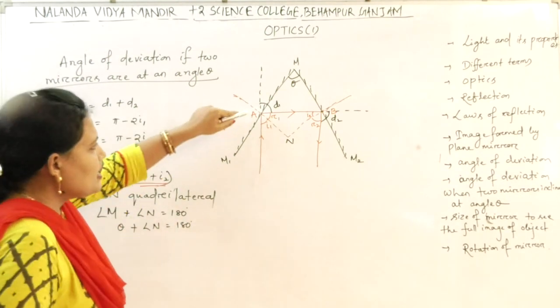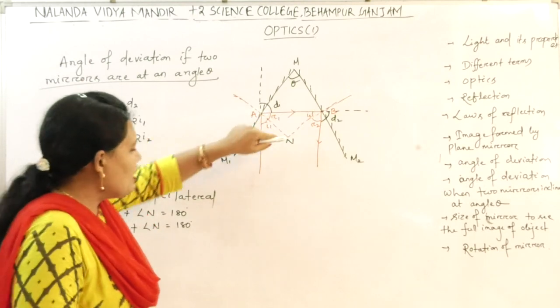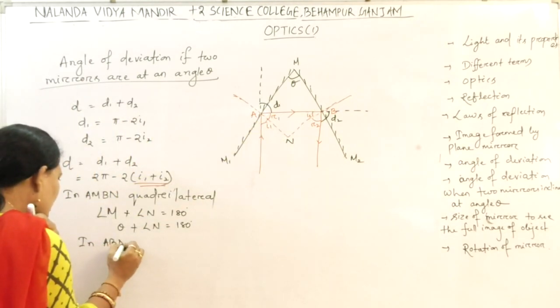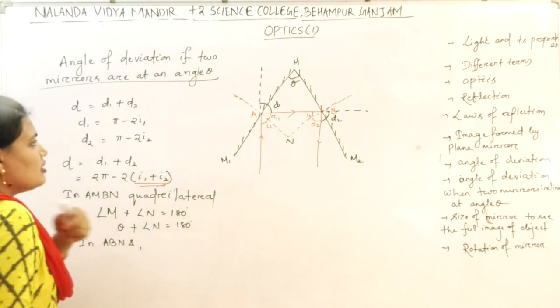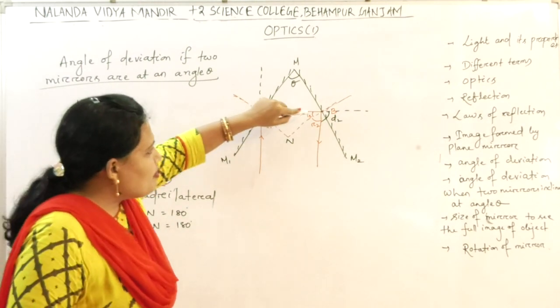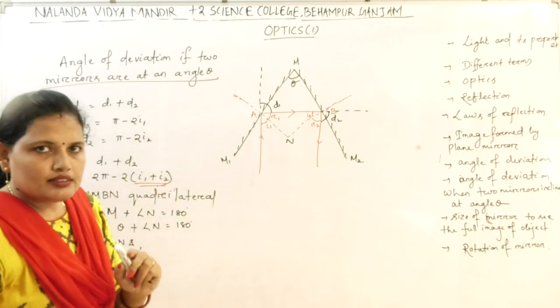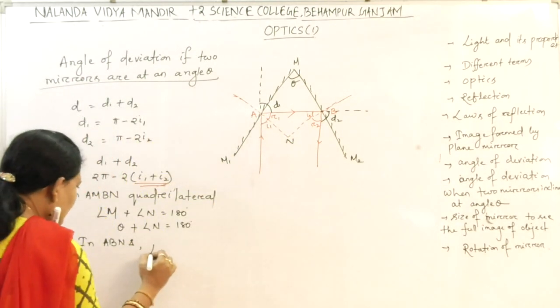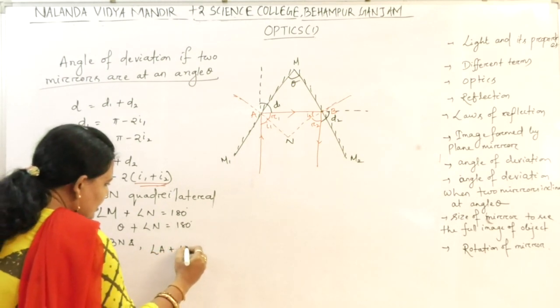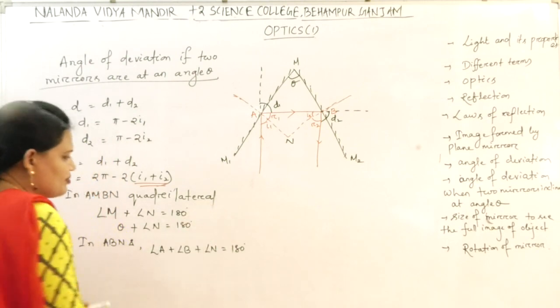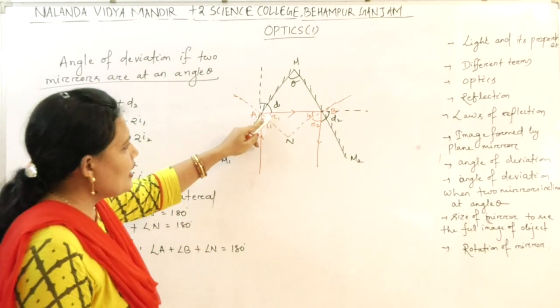Now let us see in this triangle ABN. In triangle ABN, angle A plus angle B plus angle N equal to 180 degree. What is angle A?